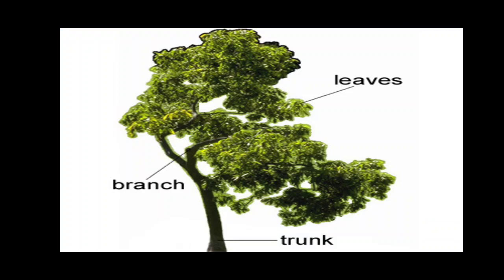We have shown what branches are. Now what is a trunk? Children, the trunk is the stem of the tree. You can see in the picture, the stem of the tree is called a trunk. The trunks are hard and thick.